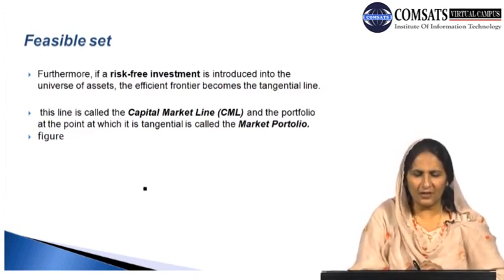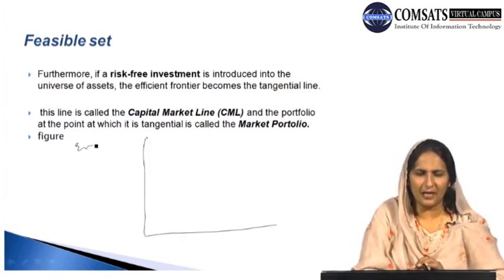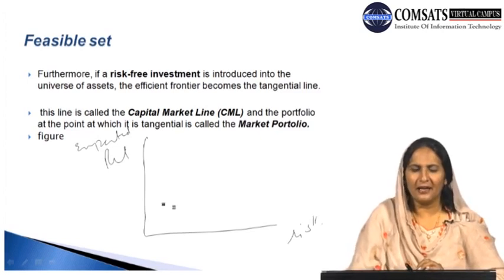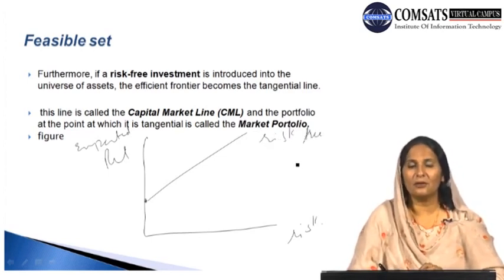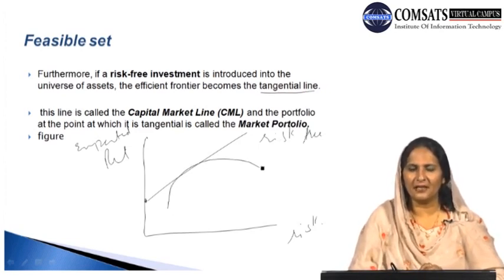And here, if we draw the diagram clearly, we can say that expected returns are present along the vertical line, and we indicate the level of risk along the horizontal line. This line, which is touching the vertical axis at this point, is also the risk-free line. This risk-free line is also known as the tangential line when it becomes tangent to the efficient frontier, and the efficient frontier is basically an inverted curve which can be indicated in this way.